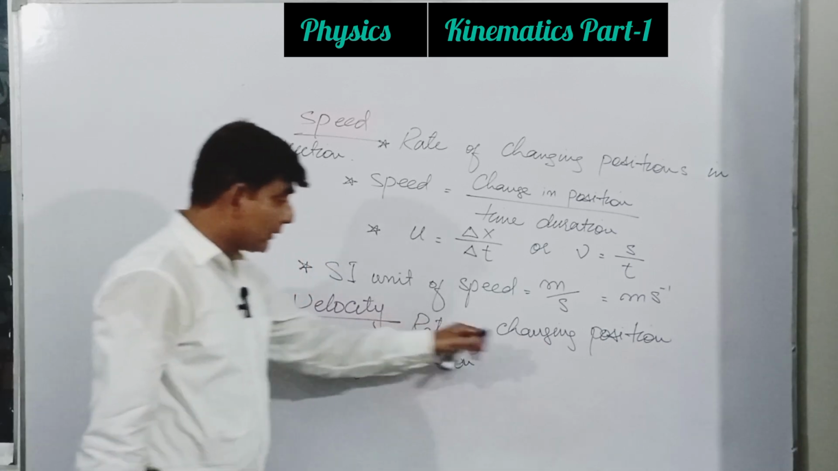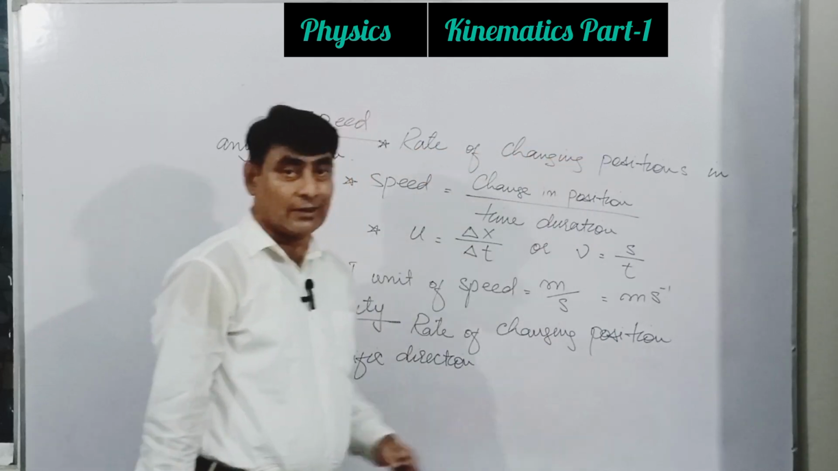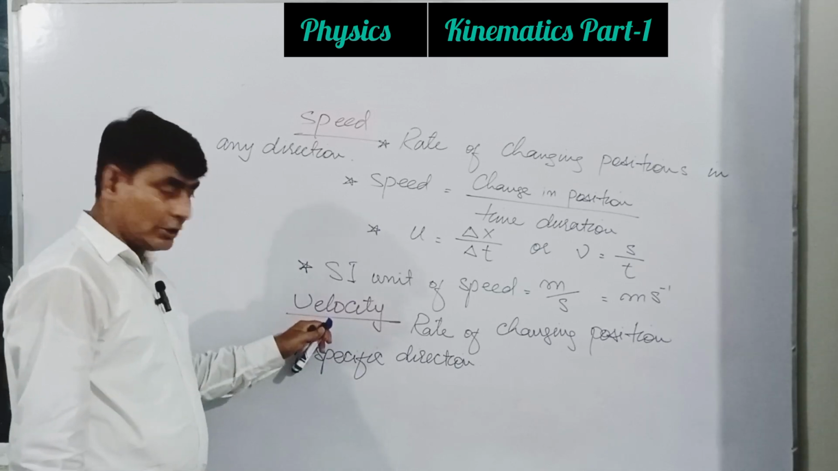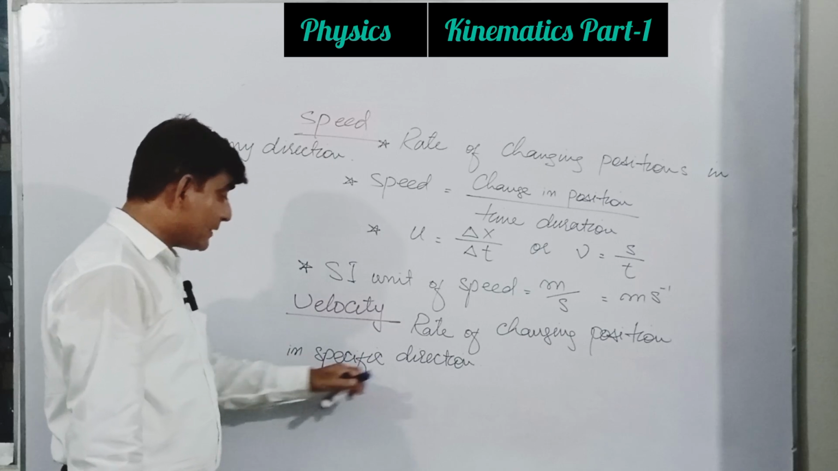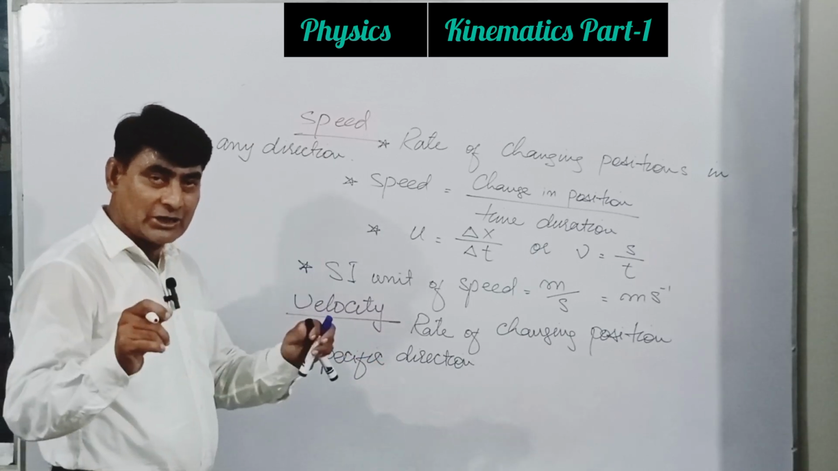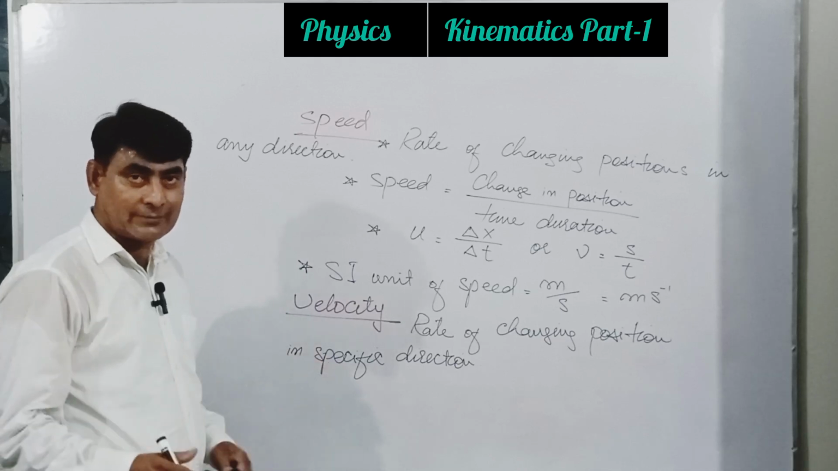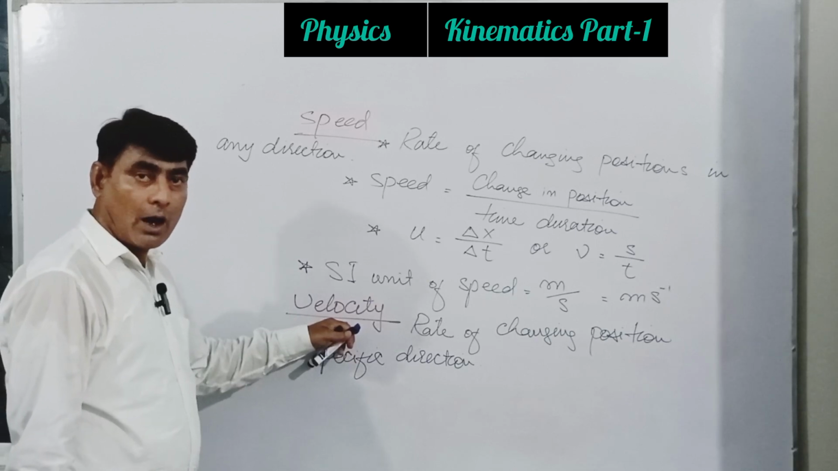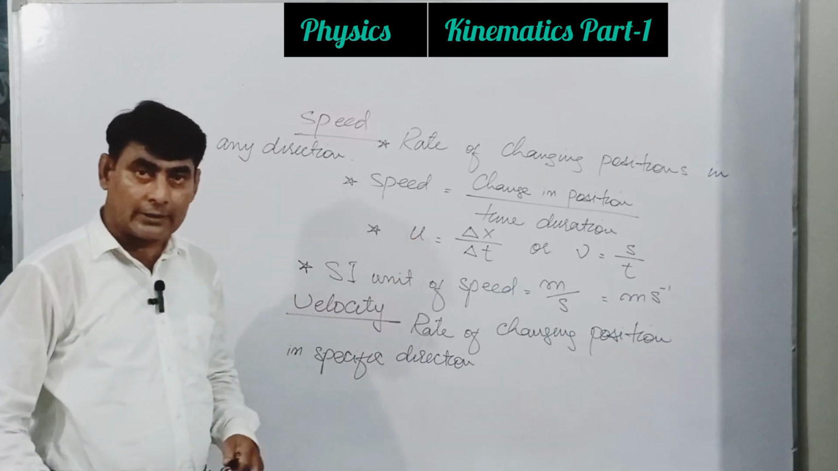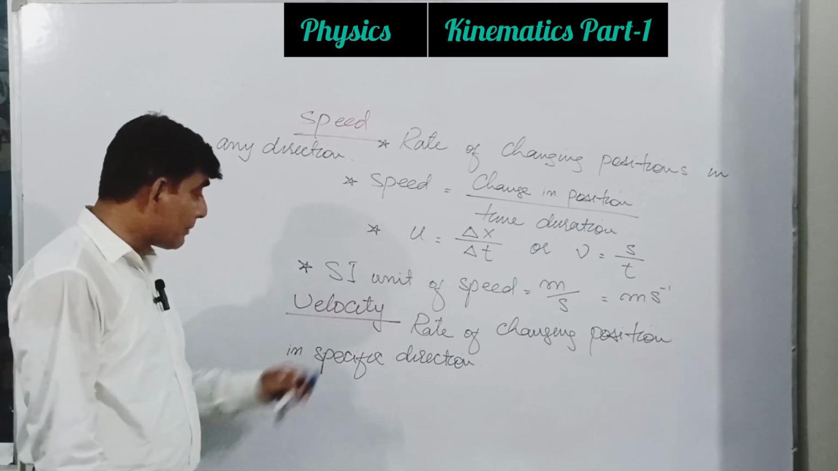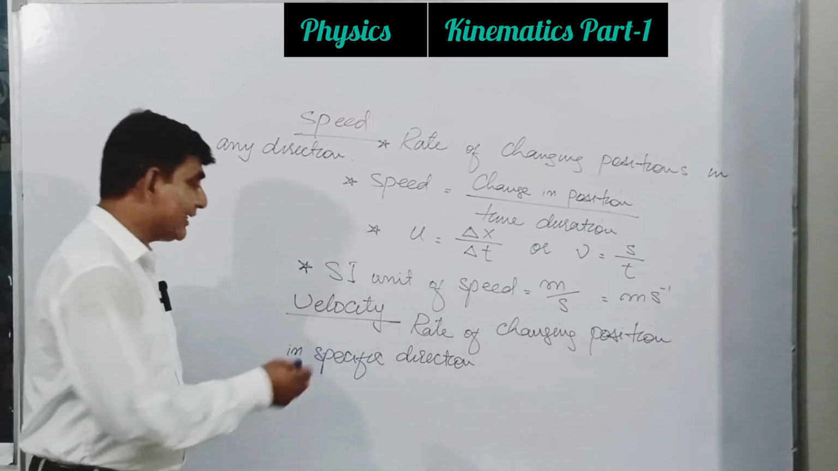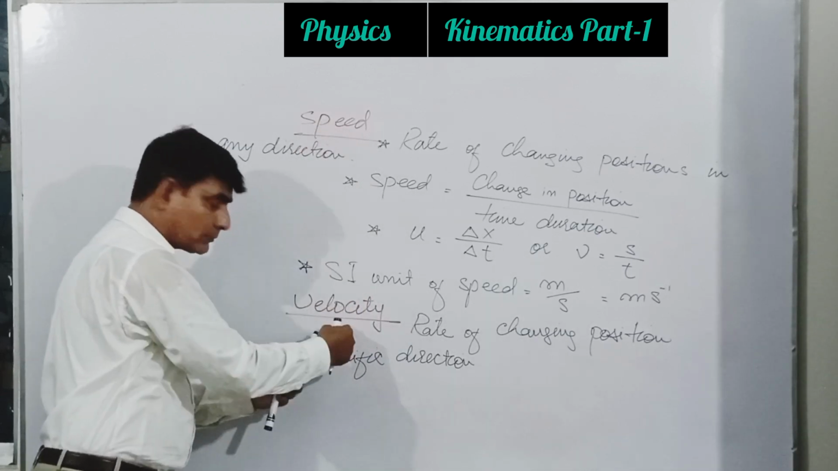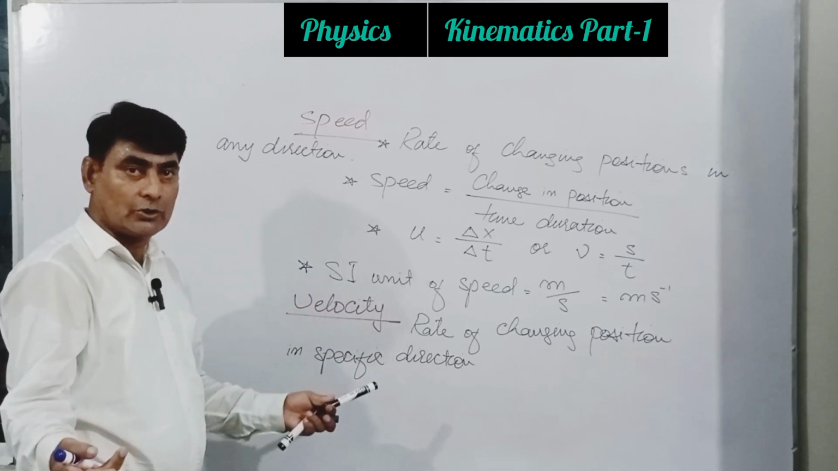Okay, it is also a rate of changing position. But in any direction, we consider speed as a scalar quantity. Over here, velocity is the rate of changing position in a specific direction. So the only difference is the direction. If there is a direction, then it is velocity. The magnitude of velocity, meaning we do not consider direction, is speed. When a direction is given to the speed, it becomes velocity.